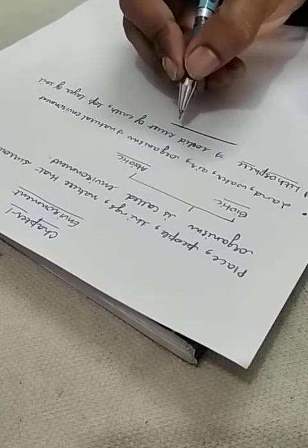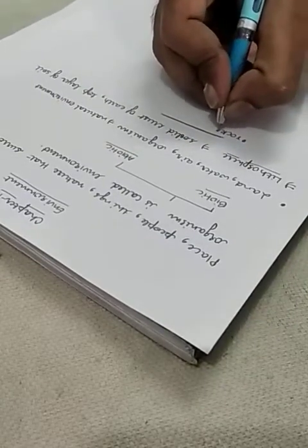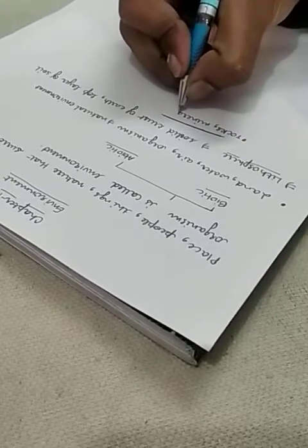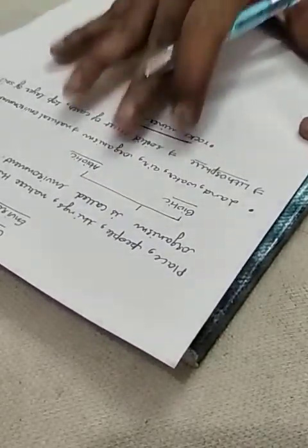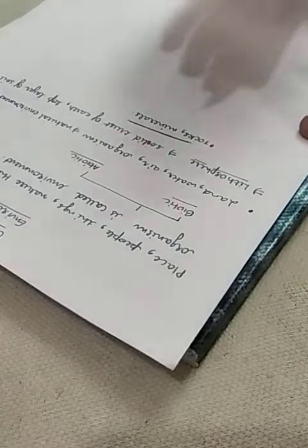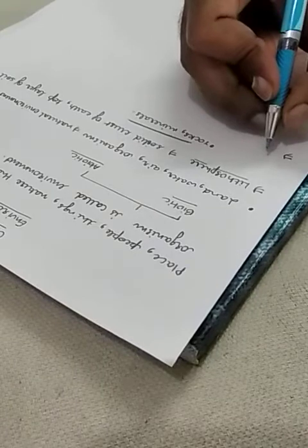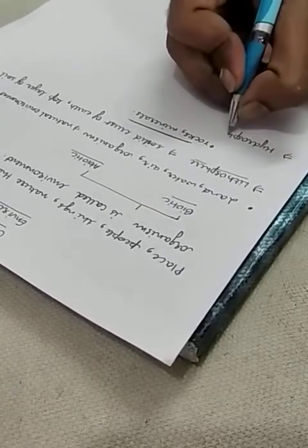It is made up of rocks and minerals found on the continents, and deep beneath the oceans also it is found. Lithosphere, the land portion. Now comes the hydrosphere, that is the water portion, the water area.